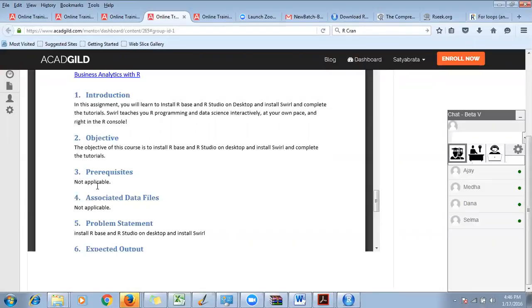Is there any window prompt in front of you, or is it directly taking you to the R window panel? No, so there is a window prompt, right? Does it have something like 64-bit, 32-bit?